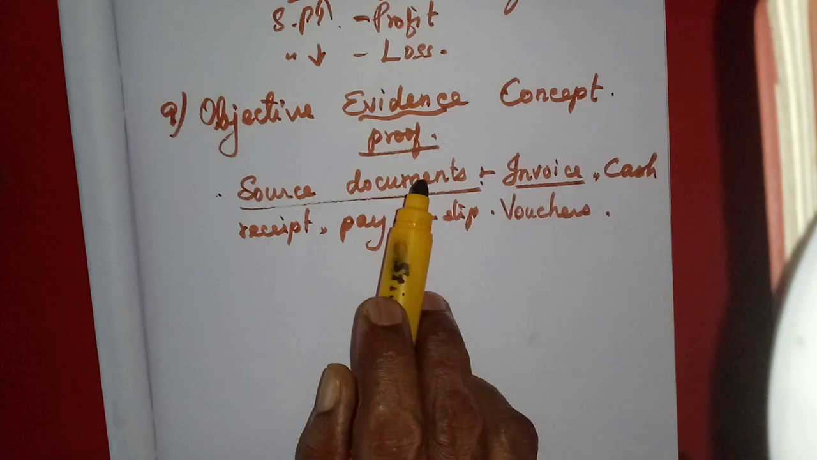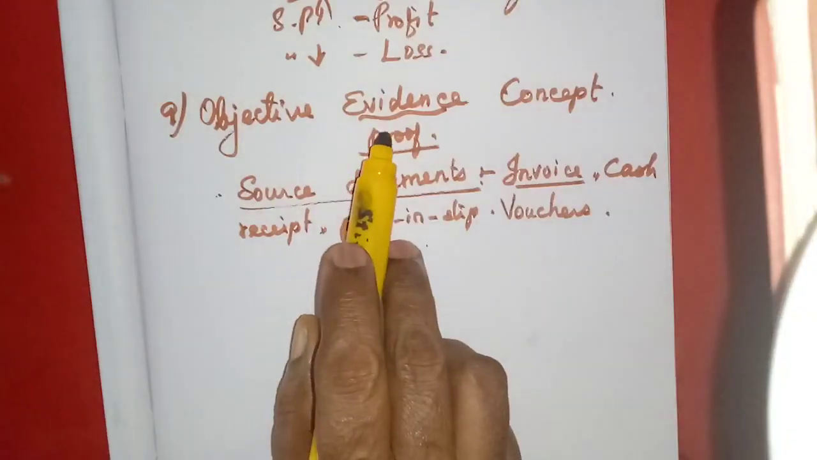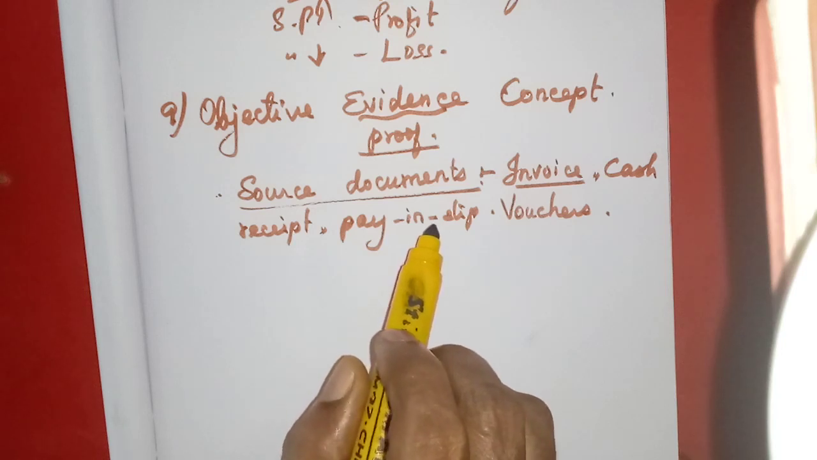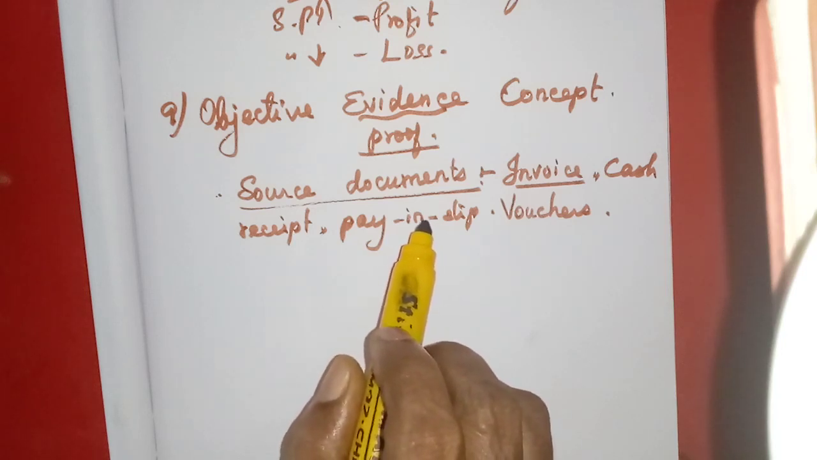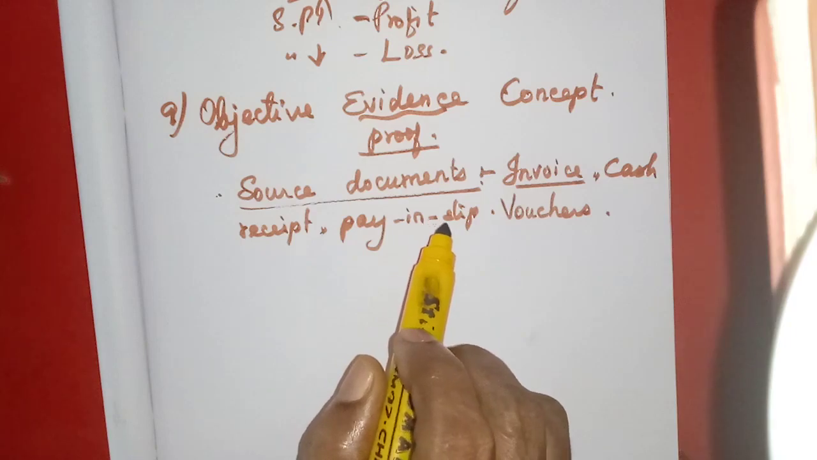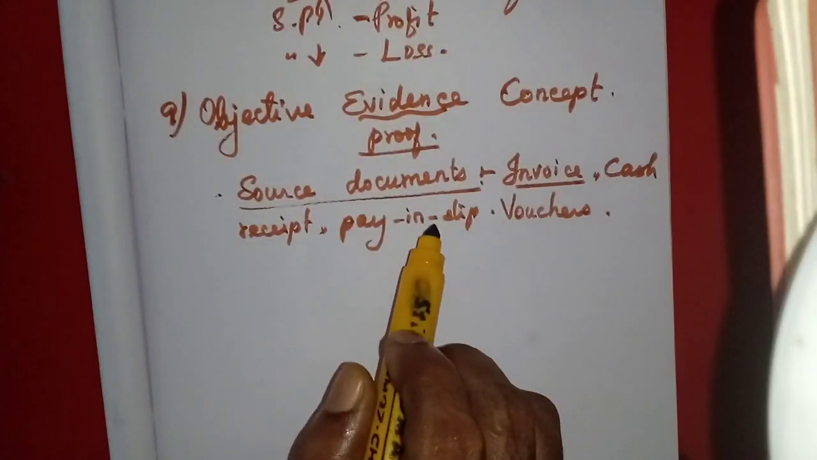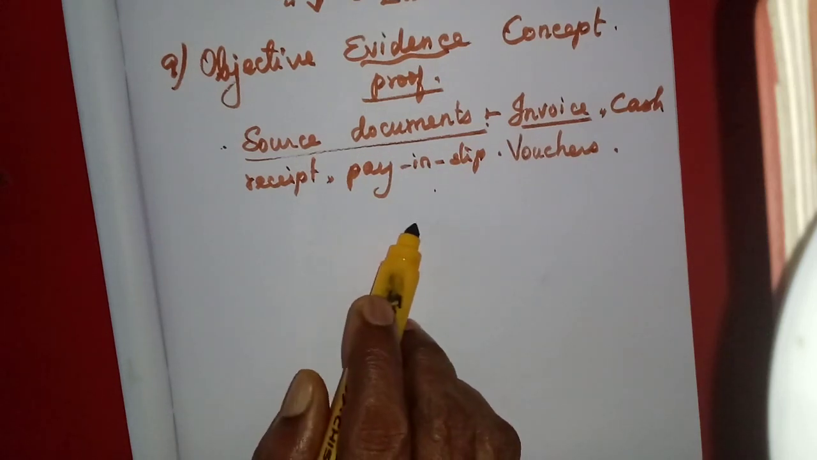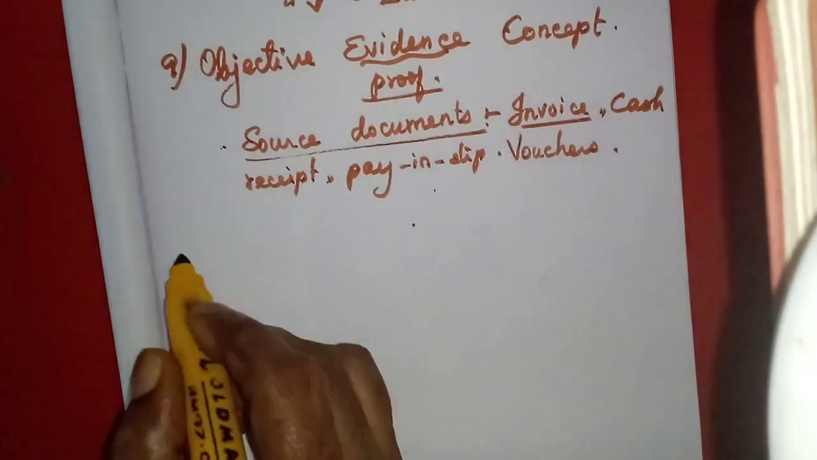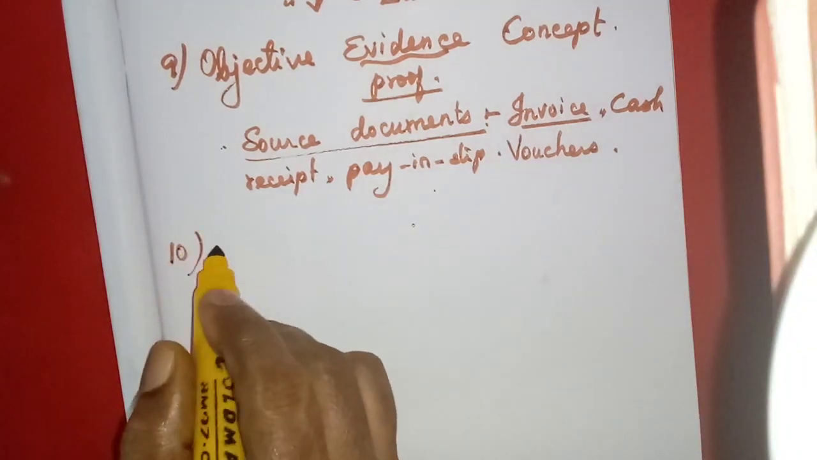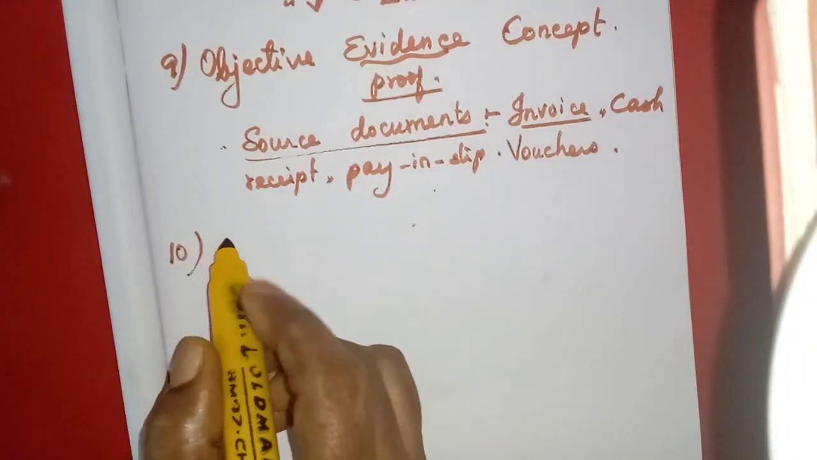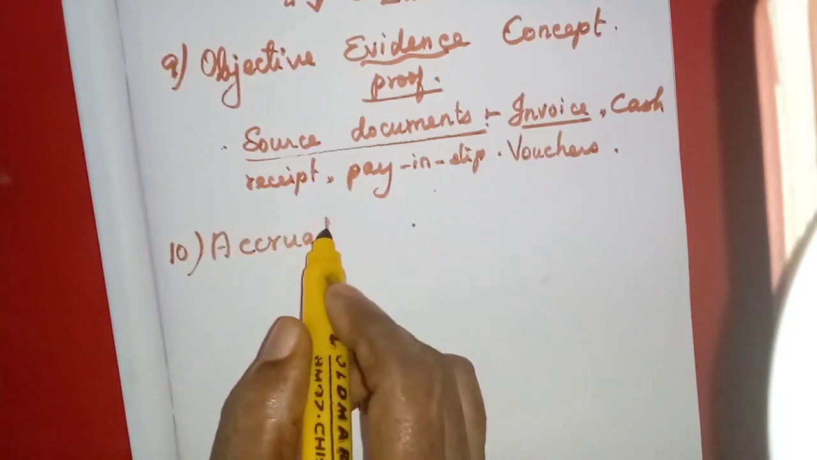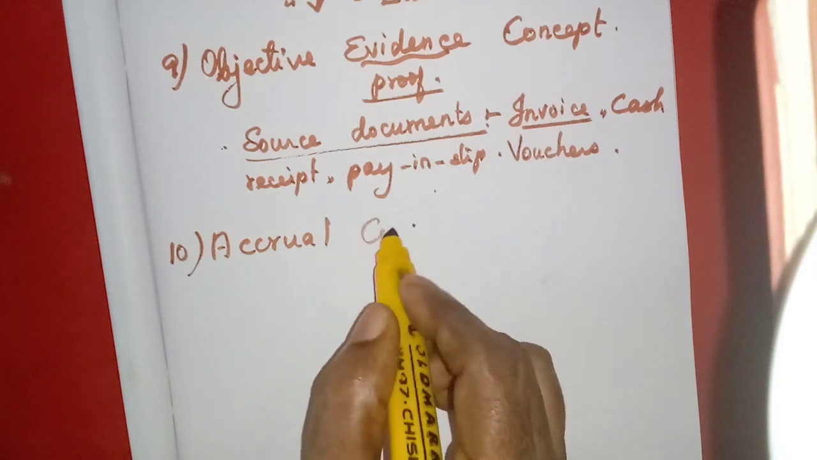All these are the evidences. So for each and every transaction there must be an evidence, there must be a proof. Without that evidence we cannot enter any transaction in the books of accounts. That is the objective evidence concept. Then the last concept is the accrual concept. This we have learned already in the 7th one, the matching concept.